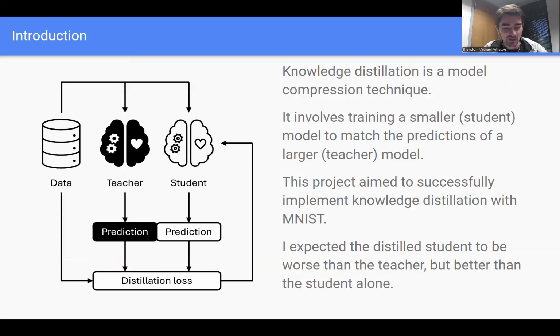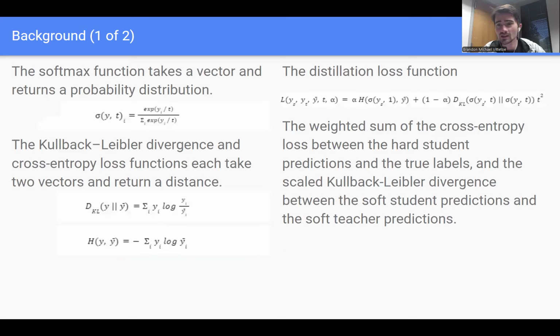So let's get started. As a reminder, knowledge distillation is a model compression technique, and it involves training a smaller student model to match the predictions of a larger teacher model. My goal for this project was to successfully implement knowledge distillation with MNIST, and I expected the distilled student to be worse than the teacher, but better than the student alone. So let's take a look at the important equations.